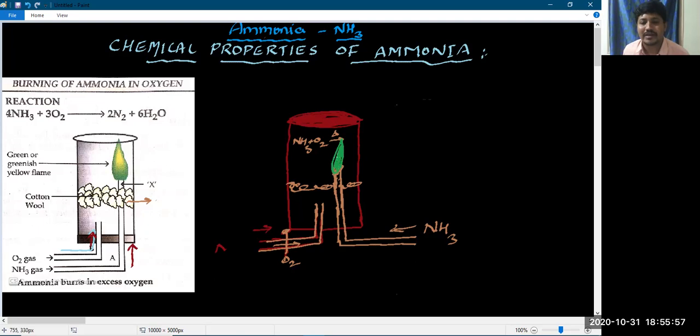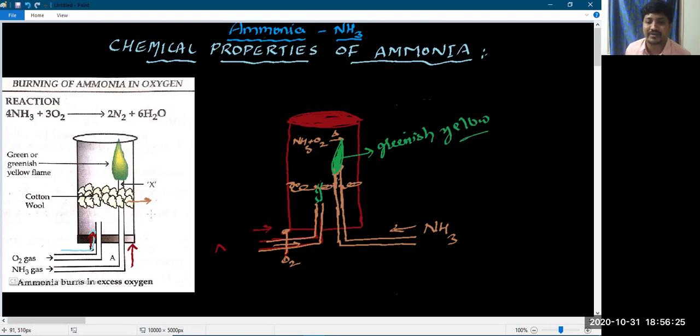That flame will be a bluish-greenish colored flame, or a greenish-yellow colored flame. So that indicates that oxygen is a supporter for the combustion.